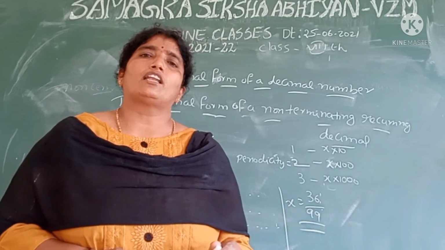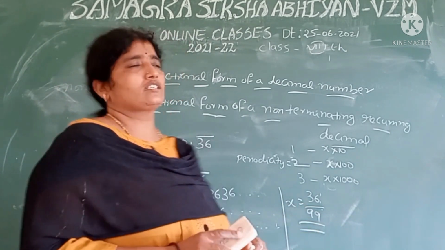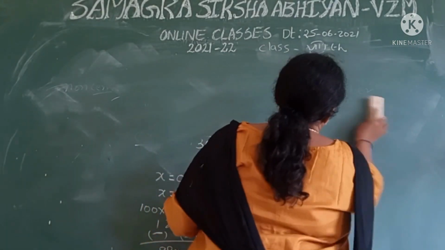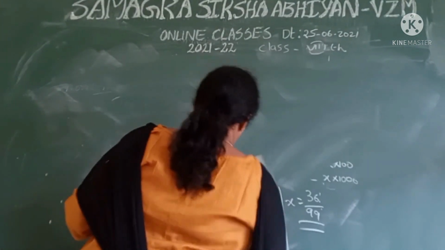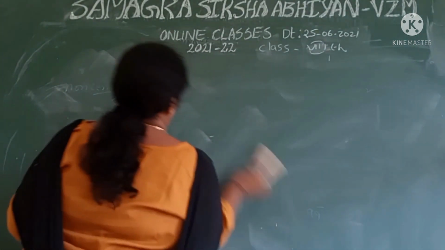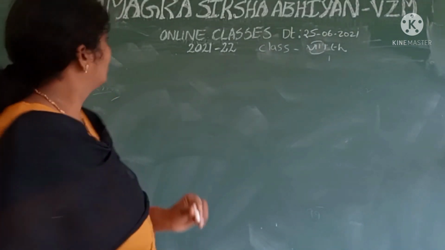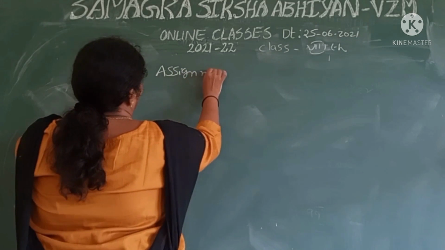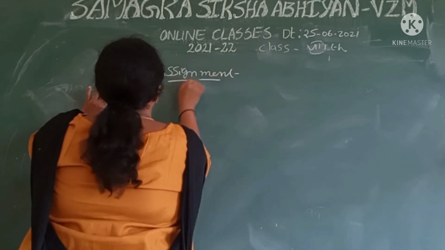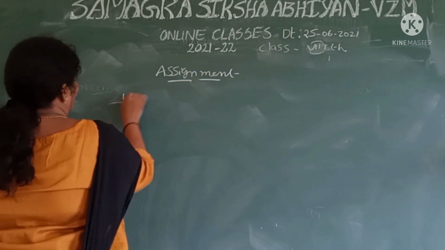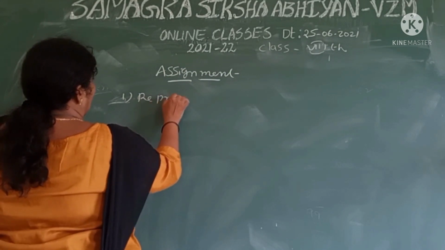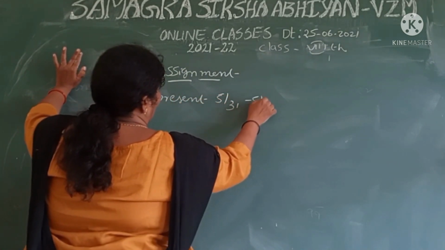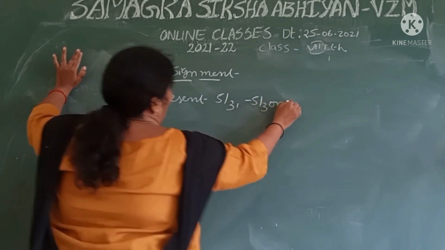I will give an assignment. All of you do this assignment in your homeworks also. Okay? Represent 5 by 3 and minus 5 by 3 on the number line.